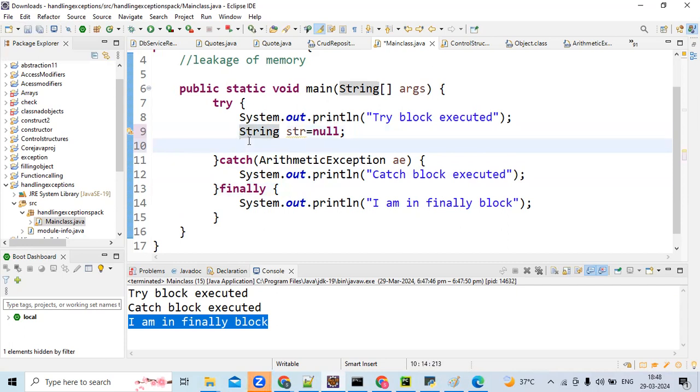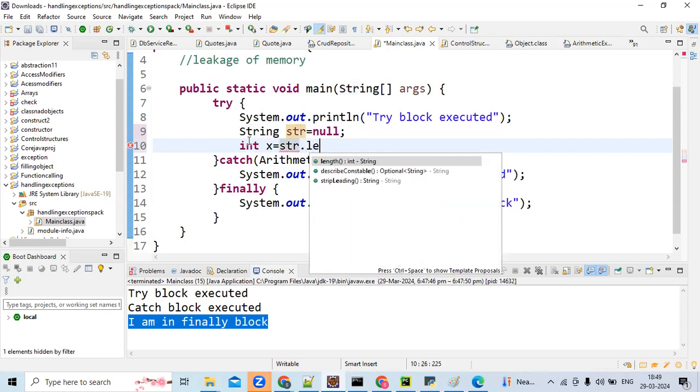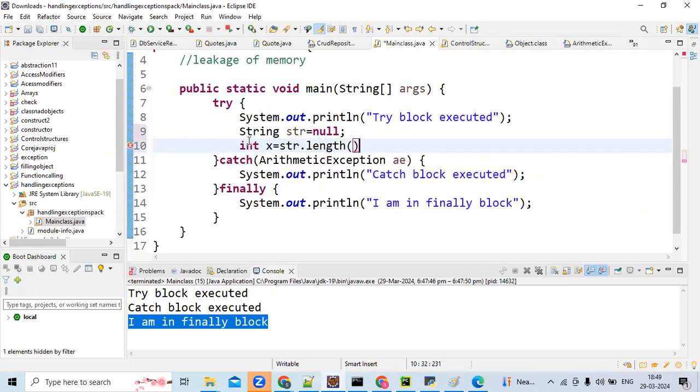But there are cases in which a block of code should be executed every time. If you want a block of code to execute every time, you place it in a finally block. For every time we need that piece of code, we can keep it in the finally block.